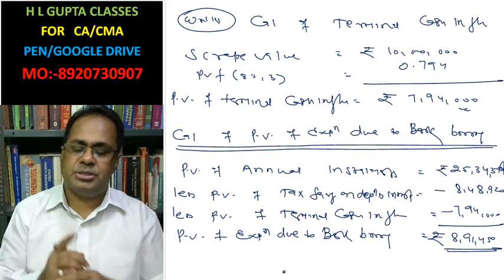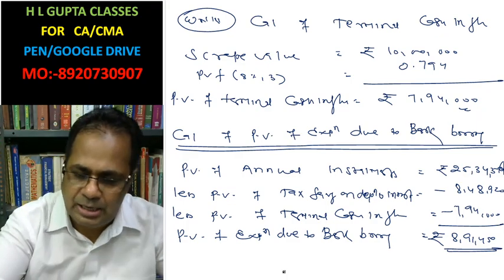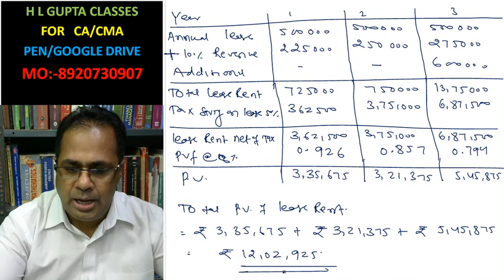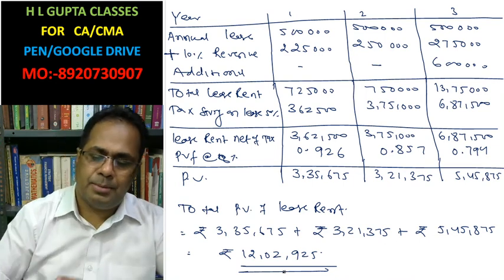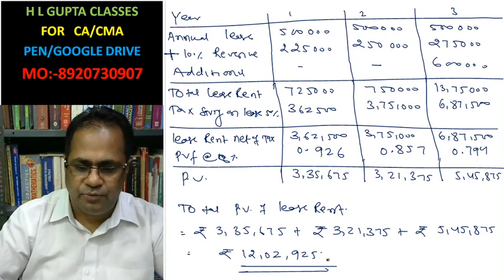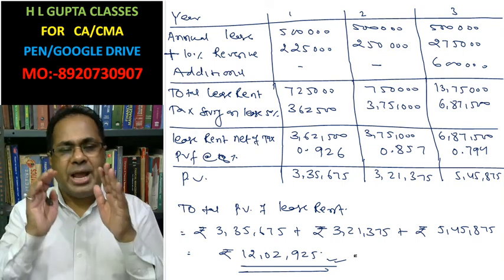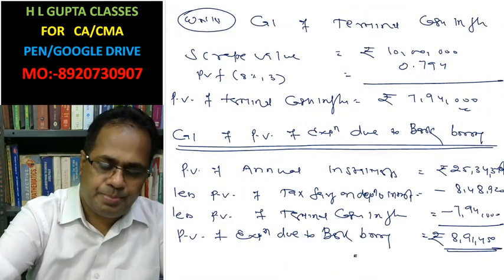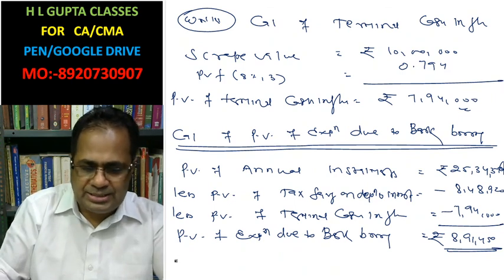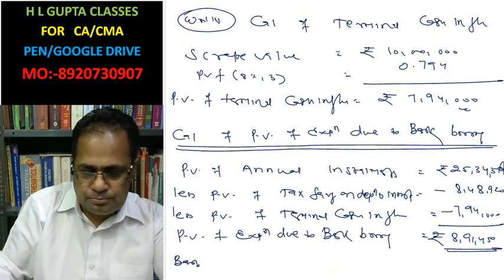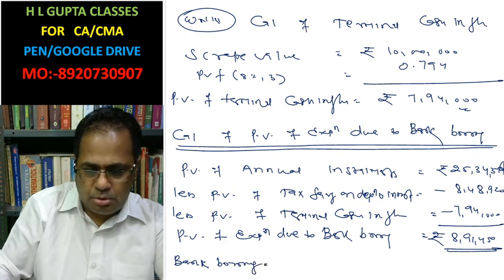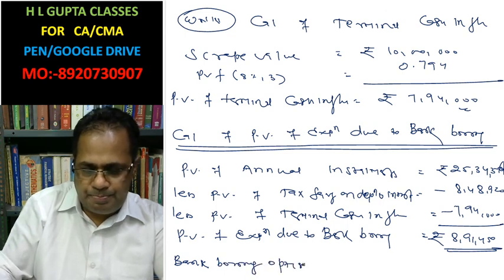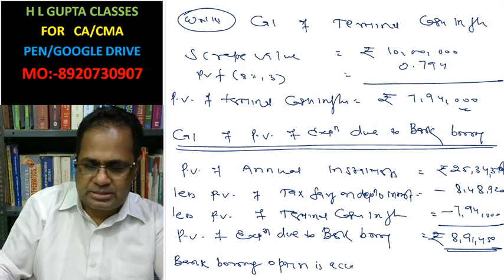Present value of expenditure due to bank borrowing is 8,91,000, and the lease is 12,02,925. I think bank borrowing is lower, hence the bank borrowing option is accepted.